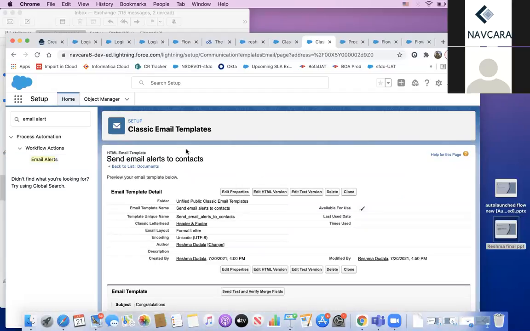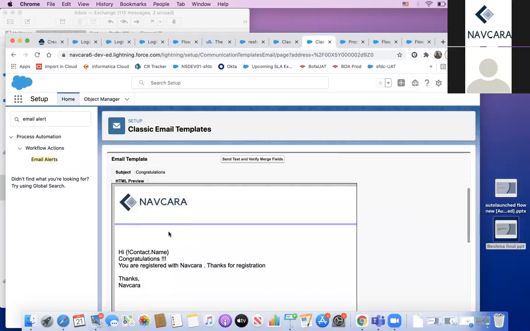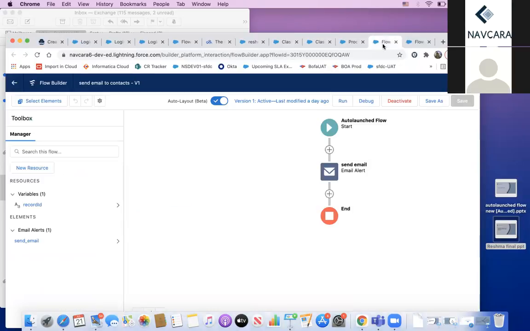This email template has this content. Let me show you this one. The merge field is contact name, so I'm going to use this email alert in Lightning Flow, and then that flow will be called through process builder for execution. Now I'm going to show how I created a flow.